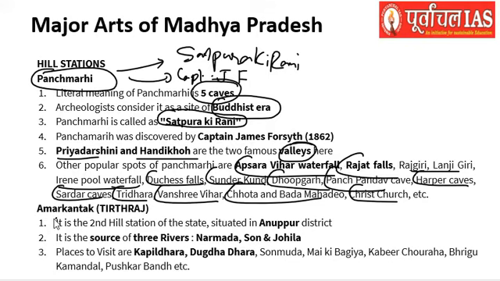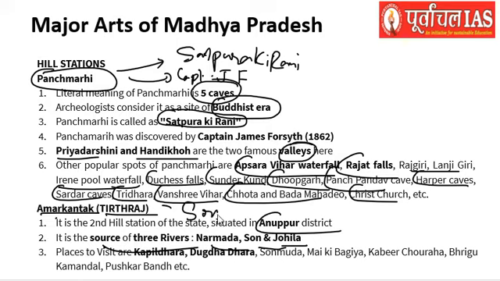Then the next hill station is Amarkantak, which is also called the Tirath Raj. We have seen why it is called the Tirath Raj. Amarkantak is located in the Anuppur district. It is an important hill station of Madhya Pradesh, and it is the source of three rivers, Narmada, Son, and Johila, and that makes it really important.